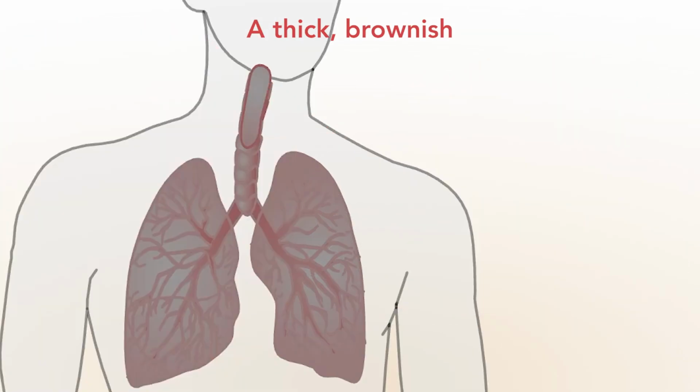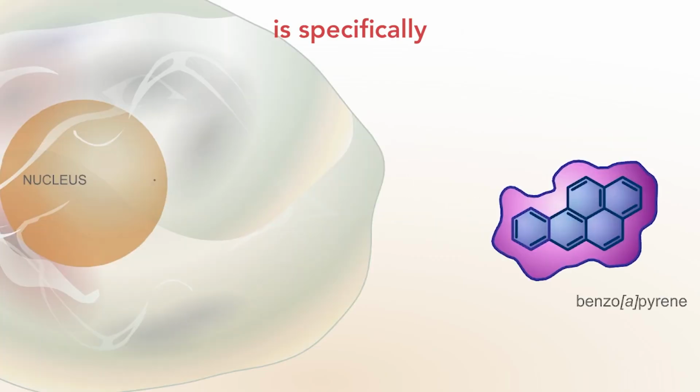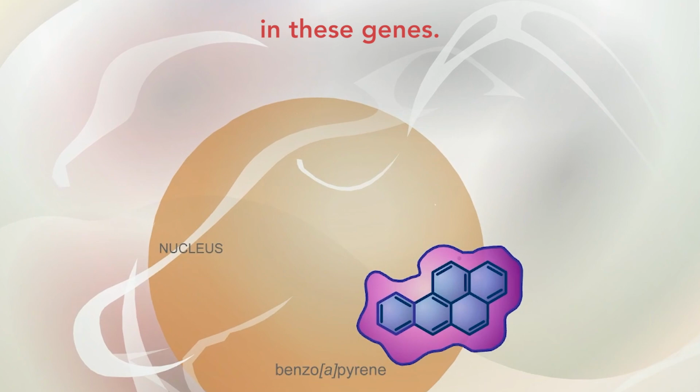A thick, brownish tar builds up in the lungs, giving them a dark color. Carcinogens can then enter the lung cells and cause DNA damage. The damaged cells may eventually progress to lung cancer. K-ras and p53 are the two genes most frequently mutated in smoking-related lung cancers. One tar component, benzo[a]pyrene, is specifically linked to known mutations in these genes.